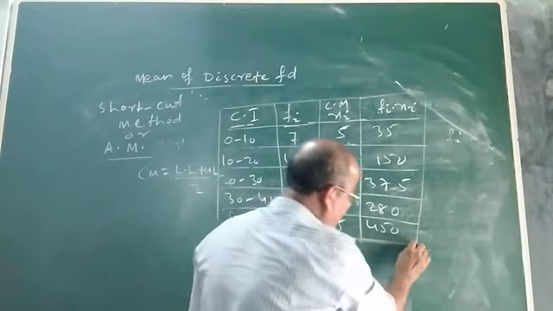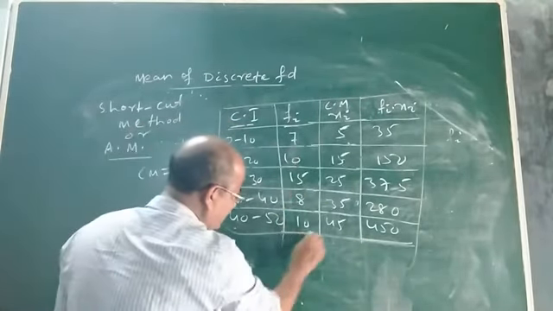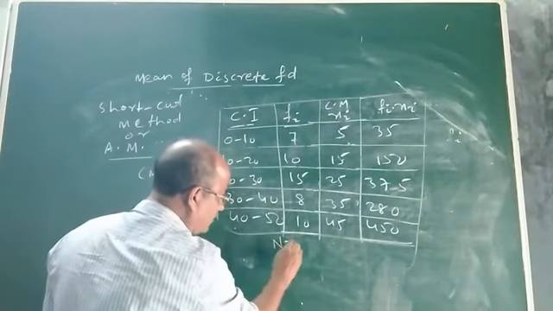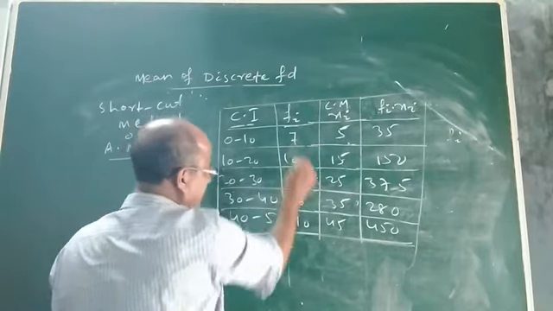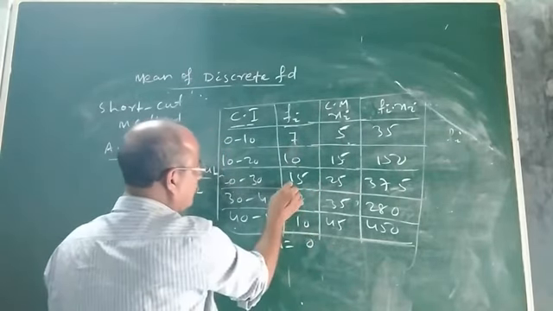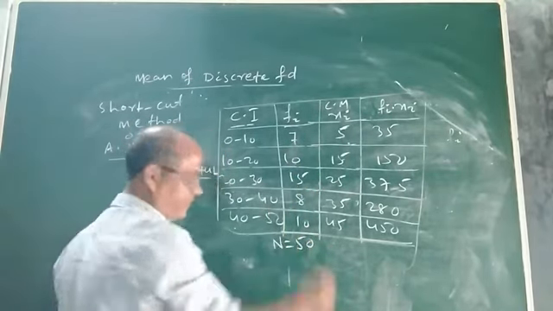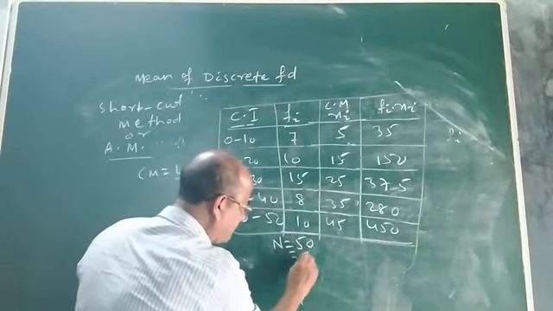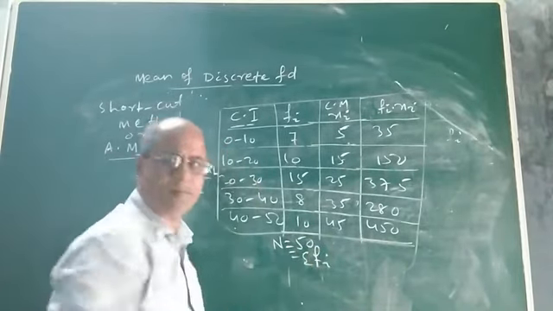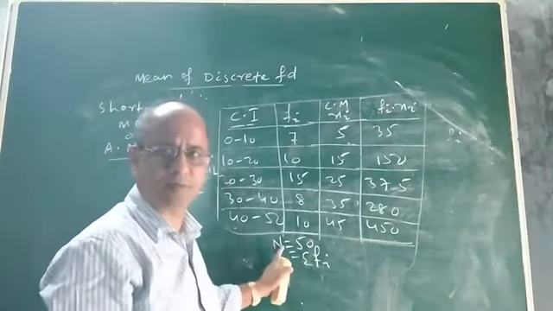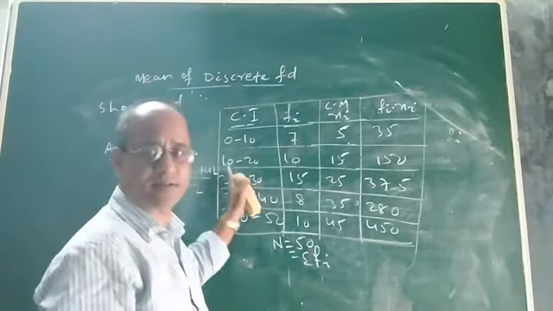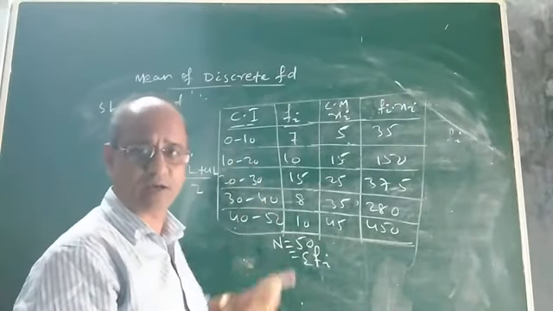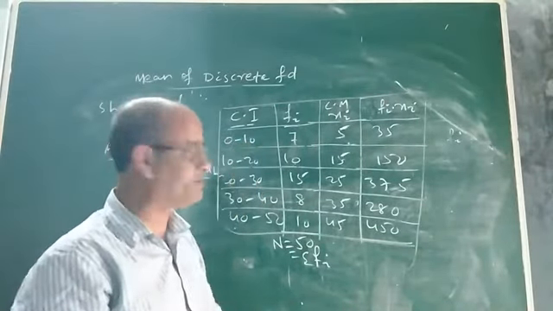So now what you have to do? You add all the frequencies. You see, what is n? You find it by adding all the frequencies. 8 plus 5 is 13, plus 7 is 20, then 2, 3, 4, 5. N will be 50. N means sigma fi, the sum of frequencies. The total number of observations is equal to the sum of frequencies. That means there will be 50 observations in this continuous frequency distribution.